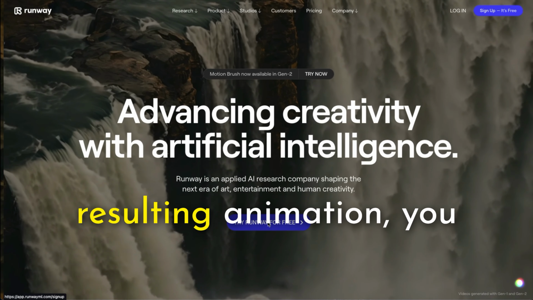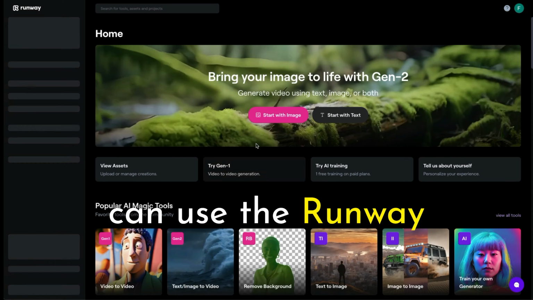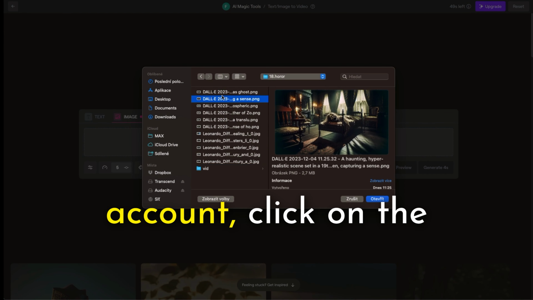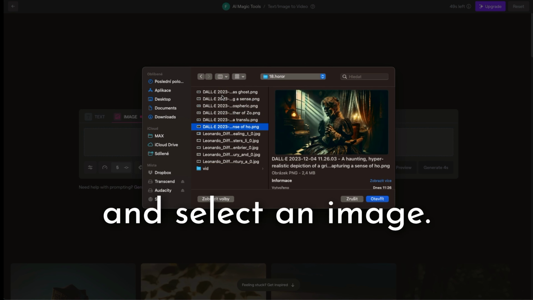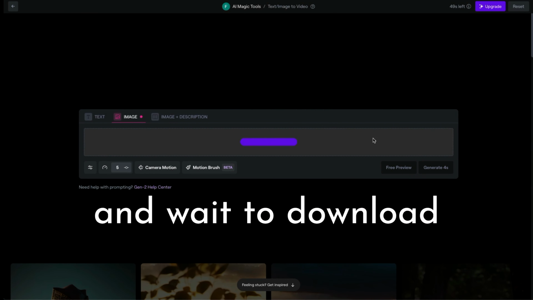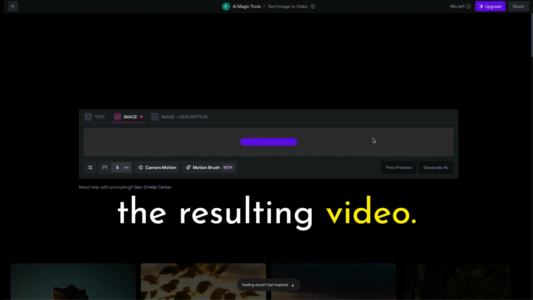If you don't like the resulting animation, you can use the Runway tool, which is also free. Again, just log into your account, click on the Start with Image button and select an image. Then, just click on the Generate 4 seconds button and wait to download the resulting video.